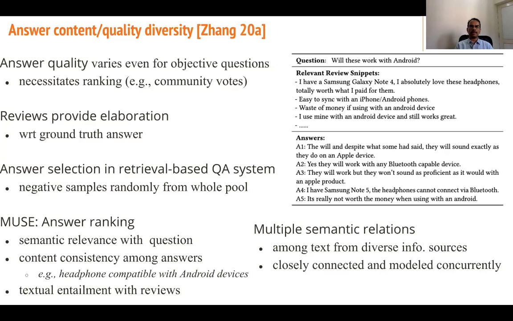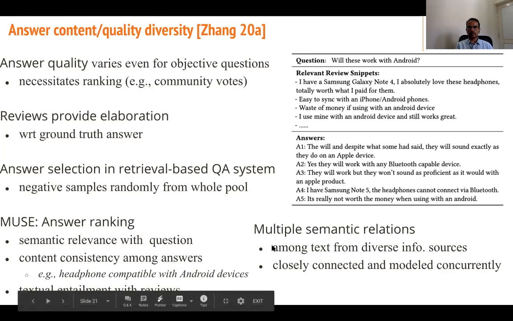So in answer selection, reviews provide elaboration with respect to the ground truth answer. Answer selection is a retrieval-based QA system, with negative samples drawn randomly from the whole pool. So the review answer ranking uses semantic relevance with the question, content consistency among answers, and textual entailment with reviews. The example is headphone compared with the Android device. Multiple semantic relations among text from diverse information sources are closely connected and modeled concurrently.